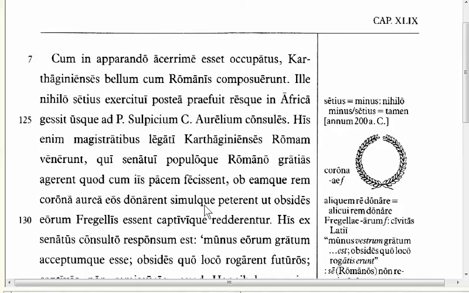Using the verb donare, how would you say to present someone with a thing, as opposed to present a thing to someone? To say to present someone with a thing, you would have aliquem re donare. So you donare the accusative with the ablative, like you have here.